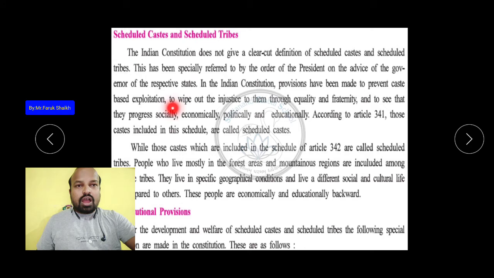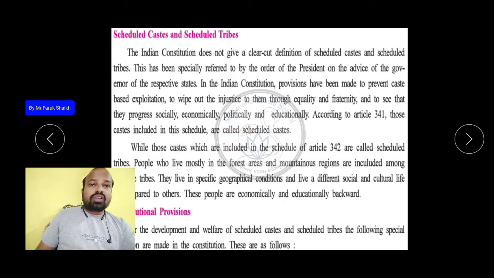To wipe out this injustice through equality and fraternity, and to ensure that they progress socially, economically, educationally and politically, according to Article 341, those castes included in the schedule are called Scheduled Caste.